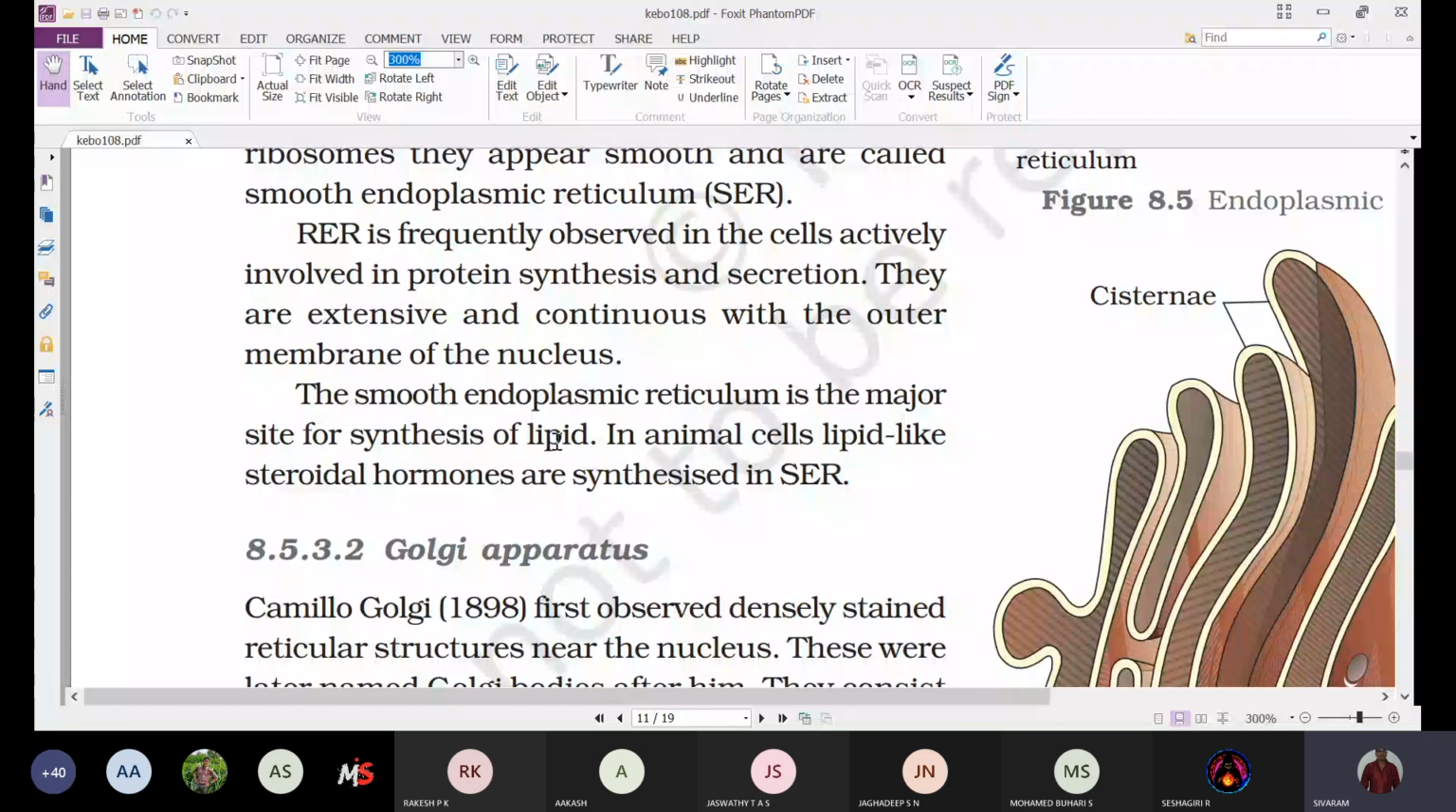But when it comes to smooth endoplasmic reticulum, by itself it is involved in lipid metabolism, and it is mainly involved in the formation of lipid-like steroidal hormones. The smooth endoplasmic reticulum. Okay, that is about this